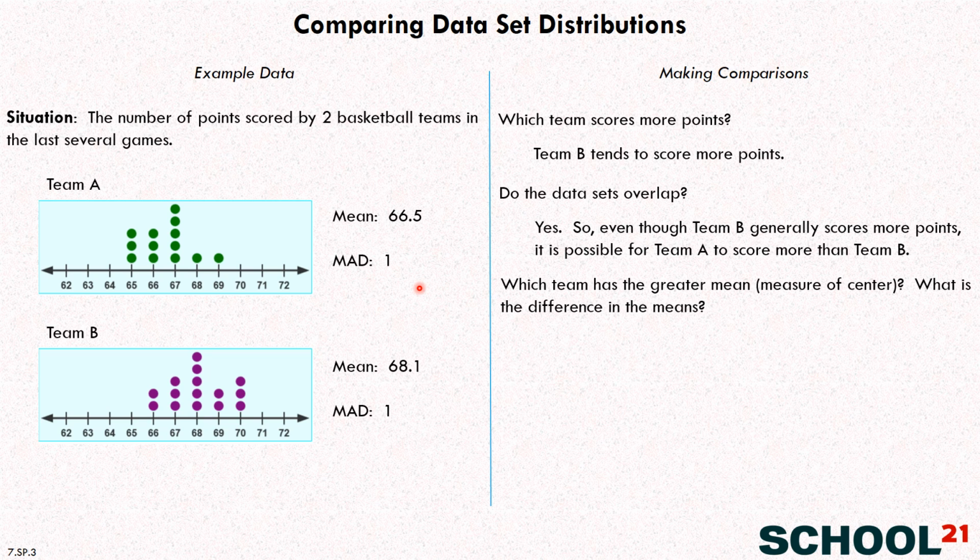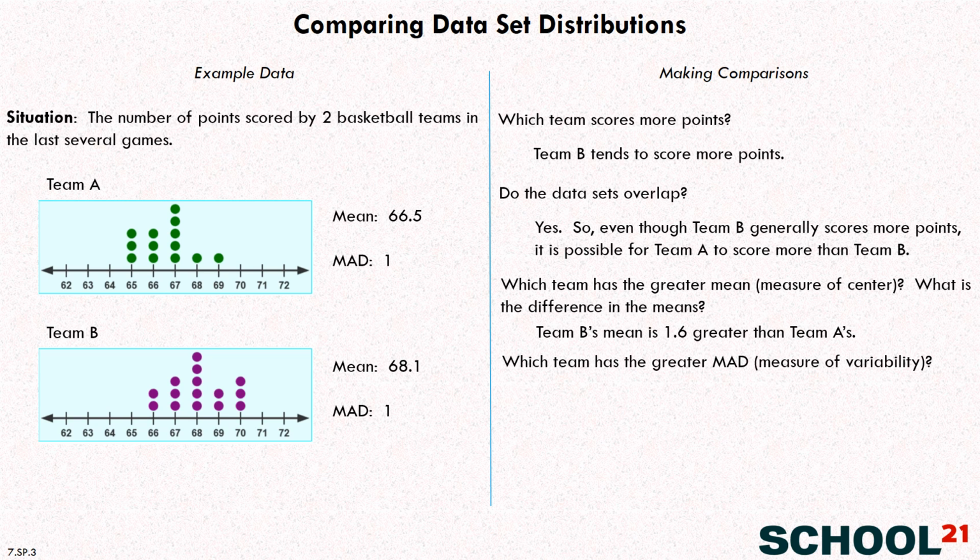And then you could take the difference. Let's see, 68.1 minus 66.5, a little mental math, that's I think 1.6. So let's go ahead and put an answer here. Team B's mean is 1.6 greater than Team A's. Now, a really good question that you might be thinking right now is, well, how much of a big deal is that? Is that a lot more or not very much more than Team A's? Because this could really help us in understanding when Team A plays against Team B, we could try to predict which team is going to win. So hold on to that question, but first let's look at the mean absolute deviations.